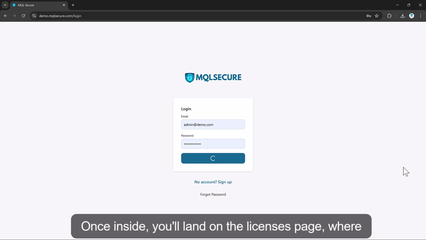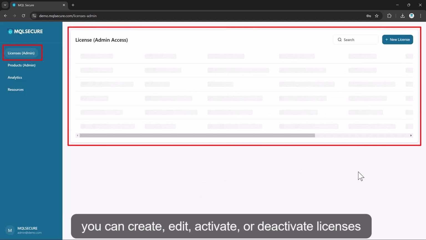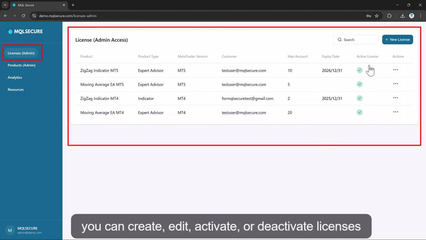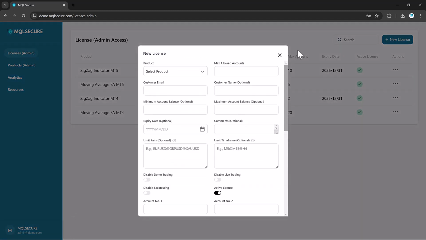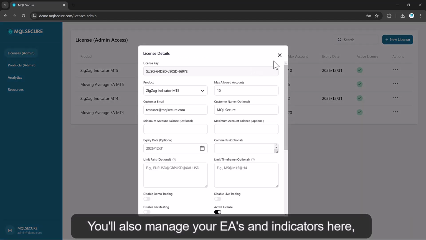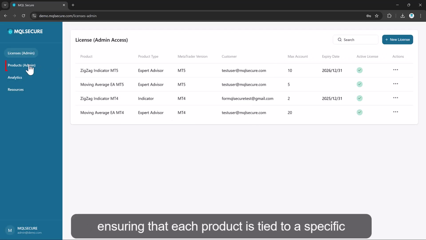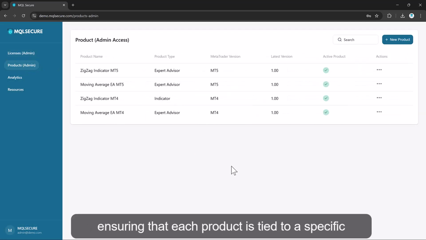Once inside, you'll land on the Licenses page, where you can create, edit, activate, or deactivate licenses for your customers. You'll also manage your EAs and indicators here, ensuring that each product is tied to a specific license.